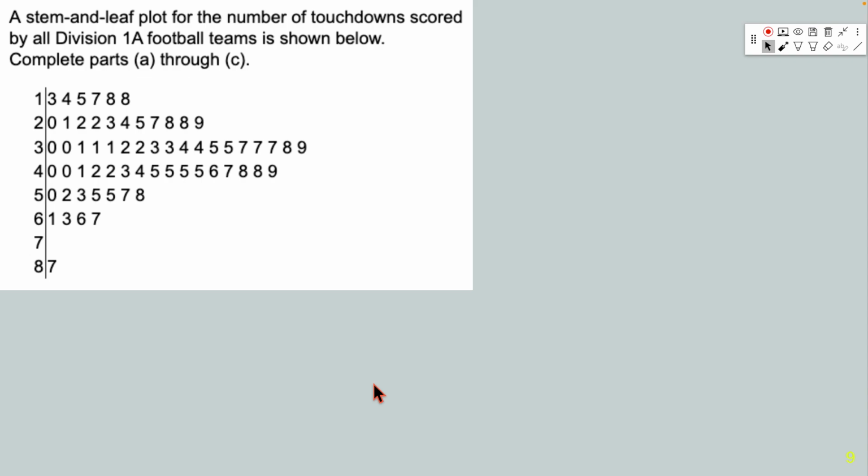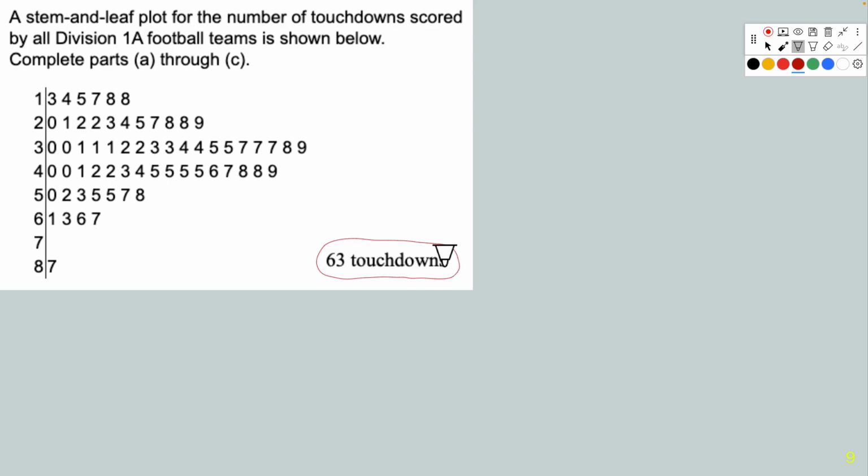For this question, we have a stem and leaf plot with the number of touchdowns that have been scored by all Division 1A football teams. The first thing we would need to do is to count how many teams are here. And if you count each one, I believe you'll see that there are 63 total.